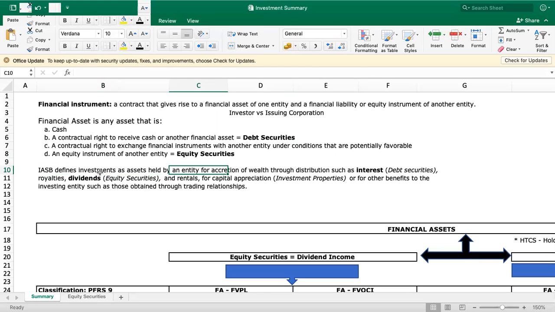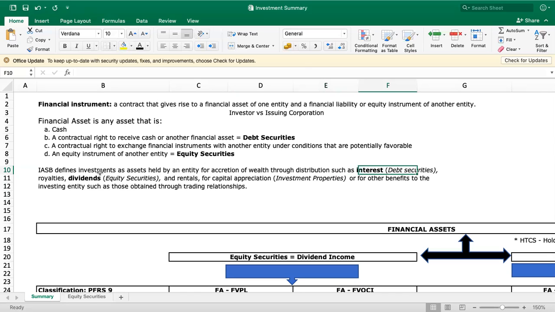Basically, we invest because we want income, we want to accumulate wealth. That wealth could come from interest. If you invest because you want to accumulate wealth through interest, that refers to debt securities. If we invest in debt, if we lend, what is our return?